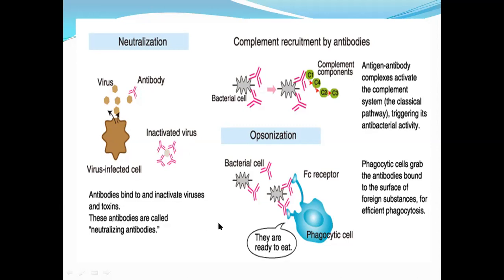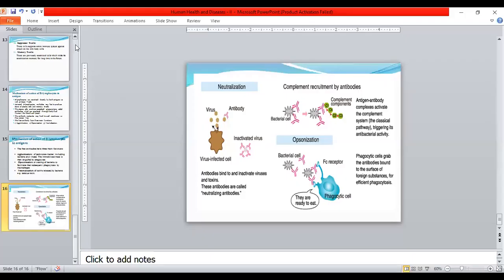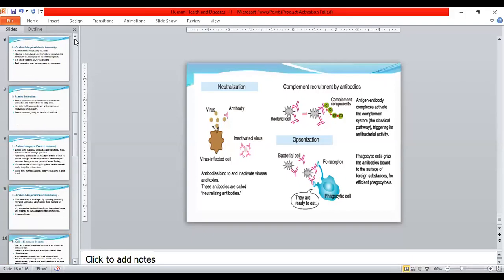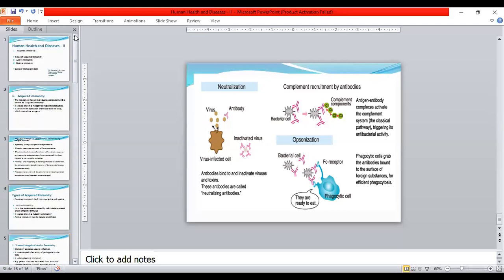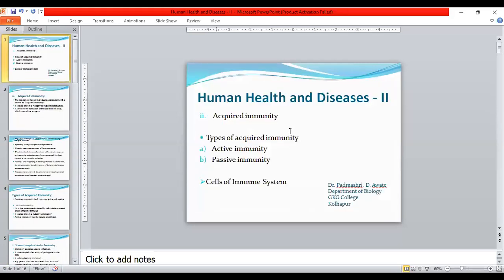So here we completed the points regarding acquired immunity. Here we have seen types of acquired immunity. First is active immunity, natural and acquired, and passive immunity, again natural and acquired. And next part, that is the cells of the immune system, is covered.